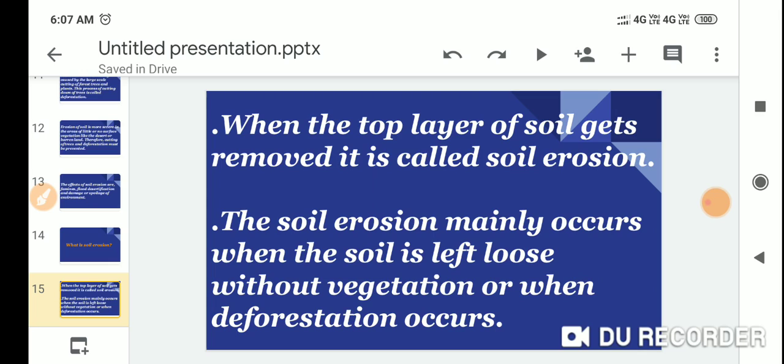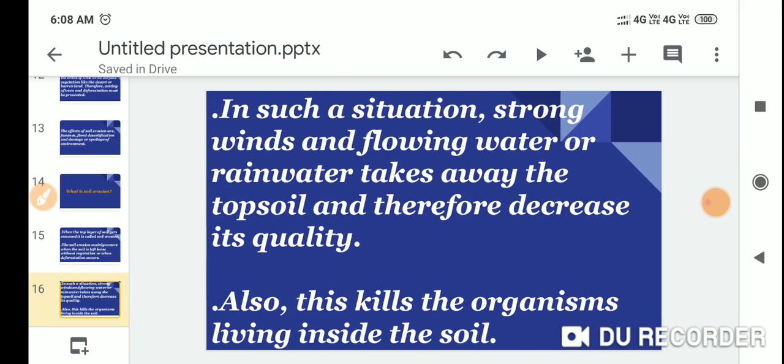In such a situation, strong winds and flowing water or rainwater take away the topsoil and therefore decrease its quality.